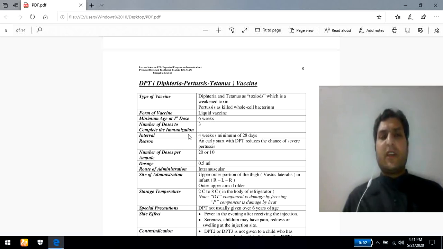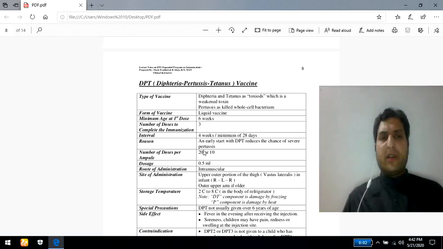Some specific interval should be there among these doses. As 3 doses are there, some interval should be maintained. A 4 week or 28 day interval should be there between 2 doses. Between 2 doses there should be a minimum gap of 4 weeks or 28 days. The main reason is to protect newborn babies and children from the infectious diseases, that is diphtheria, pertussis, and tetanus.